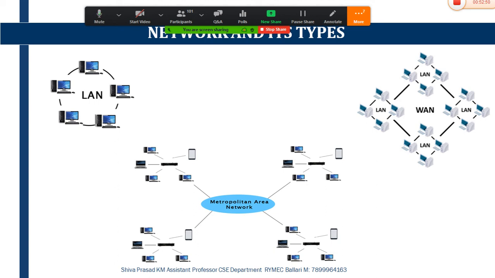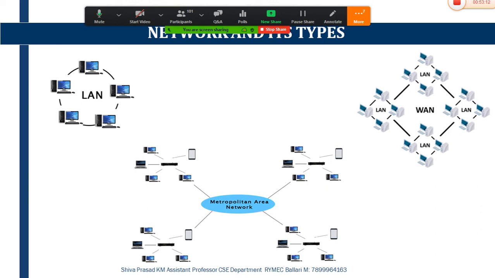The private network which we use in our houses, by taking the support of some vendors using Wi-Fi facilities and all those things, is considered wide area network technology, which has been adopted for those particular modems.